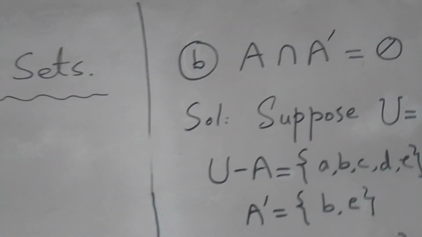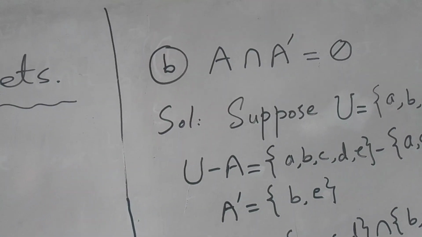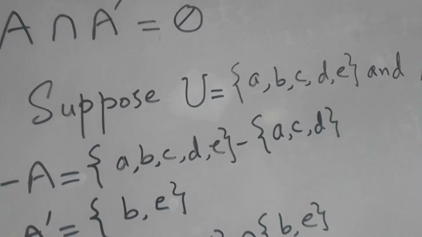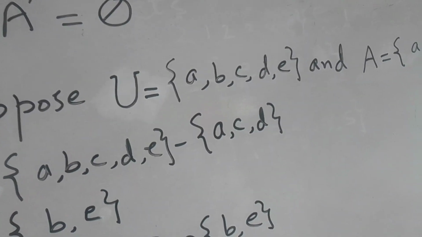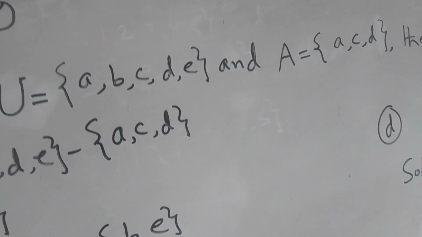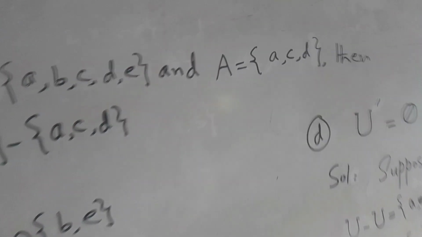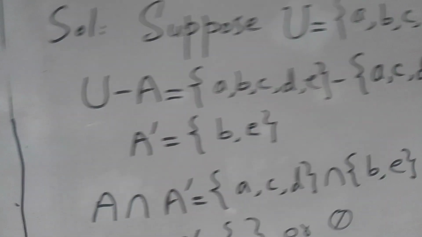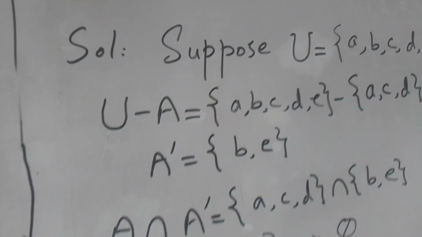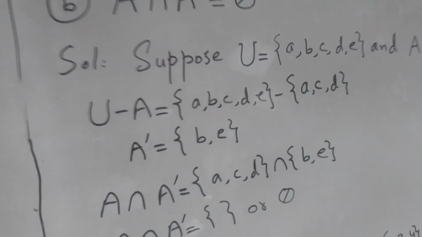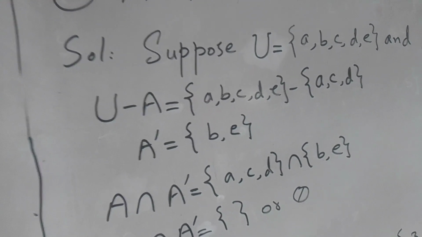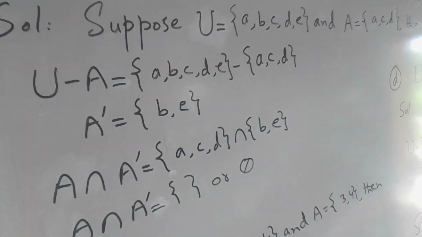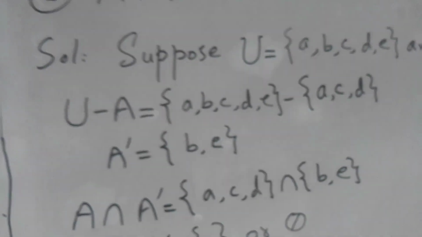Now we are on point B: A intersection A complement is equal to the null set. Suppose the universal set has members {A, B, C, D, E}, and members of set A are {A, C, D}. Then universal set difference A is equal to: first we write the members of the universal set {A, B, C, D, E} and the sign of difference.